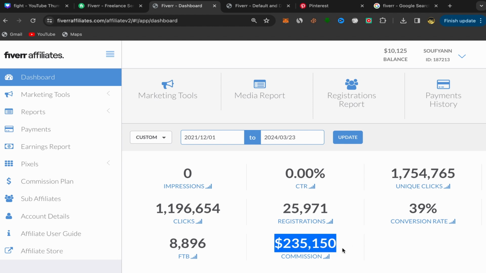$235,150 in commission. This is my lifetime commission, and right now I'm making $10,125 per month. And as you can see, it's available in my balance. I will be able to withdraw this money by the end of this month, and I will still get more commission in the next few days. So anyways, for people who are interested to start affiliate marketing without investing any money, what you need to do, just follow those steps.